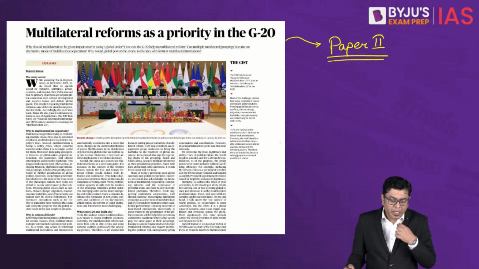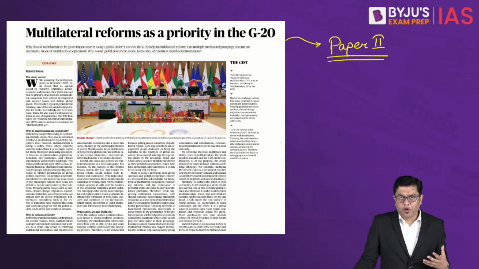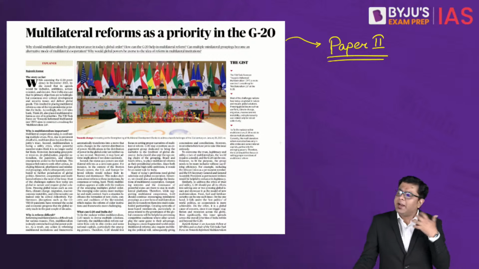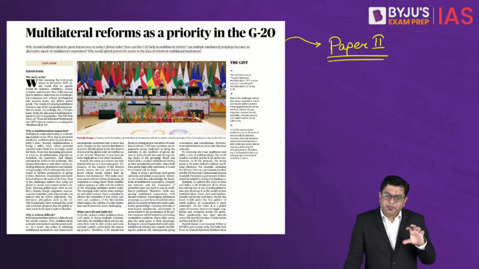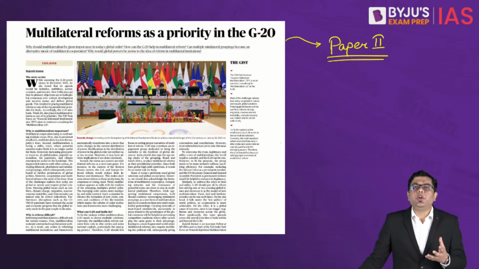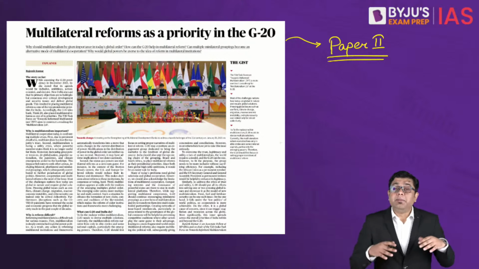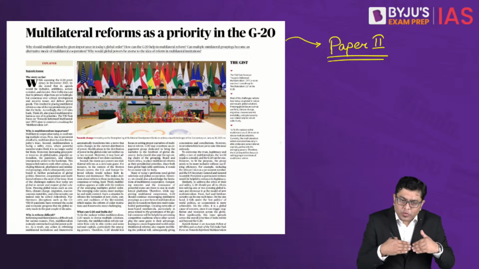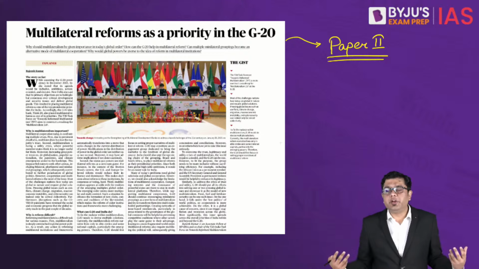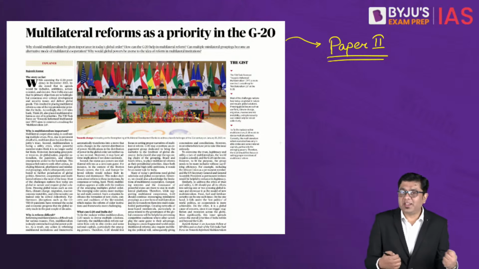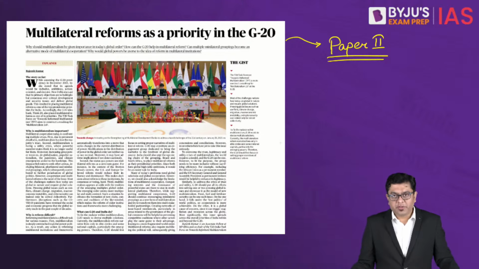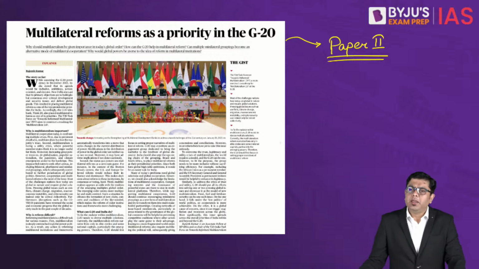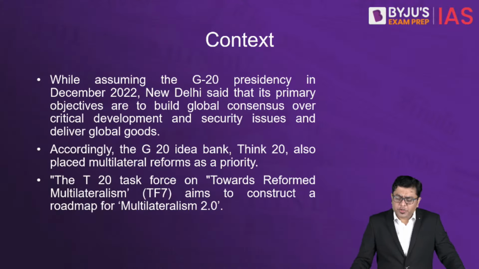Okay? Now here, multilateral reforms means what? And why is this topic in discussion? Here they talk about the aspect of the multilateral institutions which are present. Multilateral institutions means where you have a lot of various different stakeholders, a lot of different interests at play when we talk about multilateralism. Okay, so many of these multilateral institutes themselves require urgent reforms.